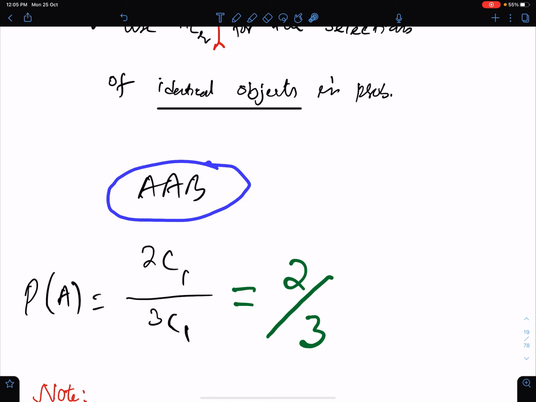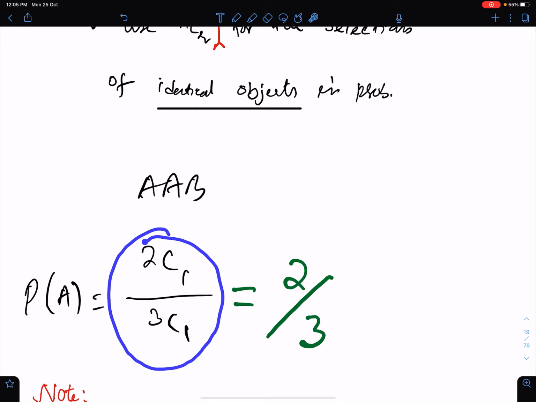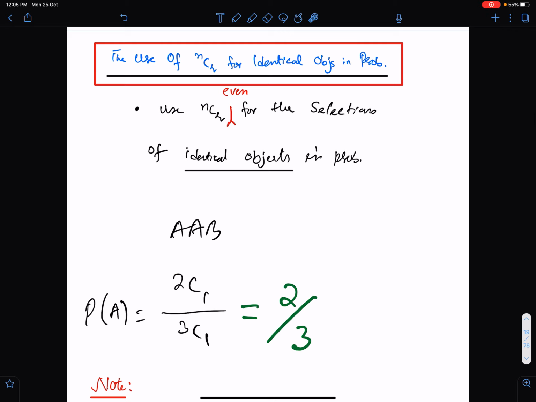And if you solve this question through the simple probability method, then you will write the probability of letter A is 2 upon 3 like this. So we use combination even for the selections of identical objects only in probability. So make sure you always use combinations if the question is of probability.